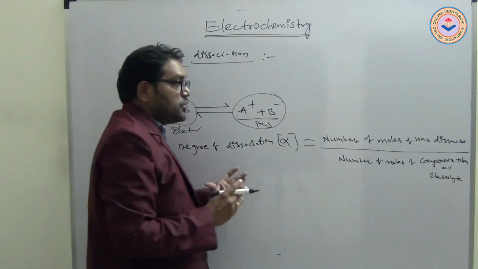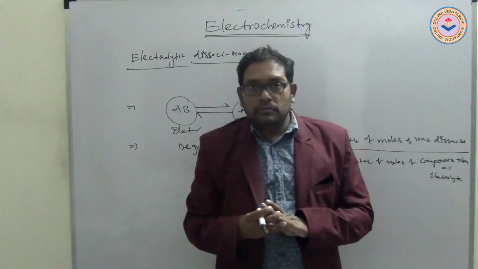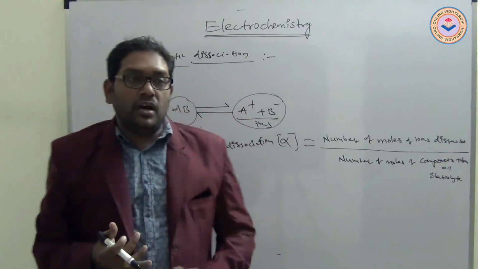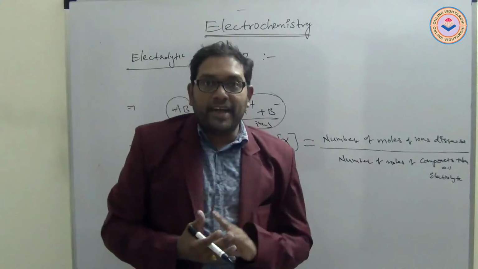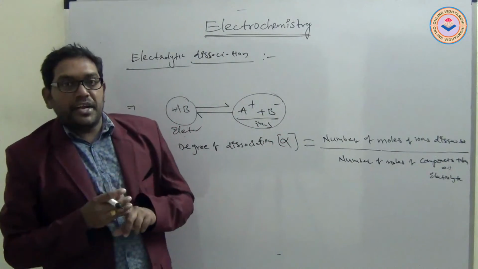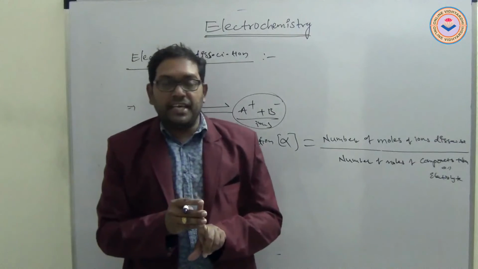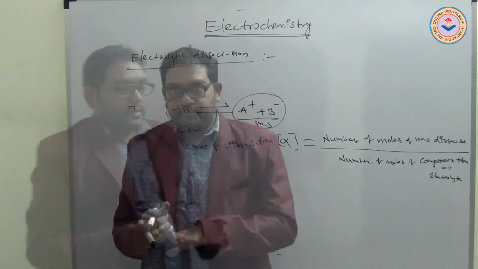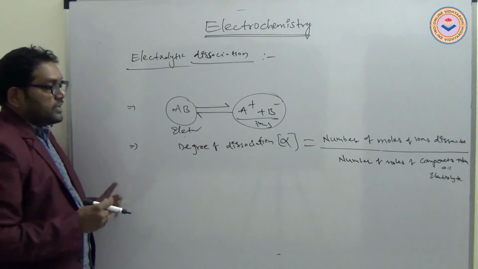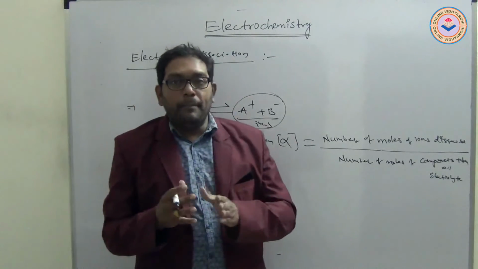The dissociation of an electrolyte depends on three factors: nature of the electrolyte taken, concentration, and temperature. The first point is the nature of the compound taken.